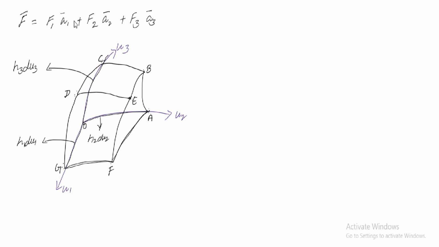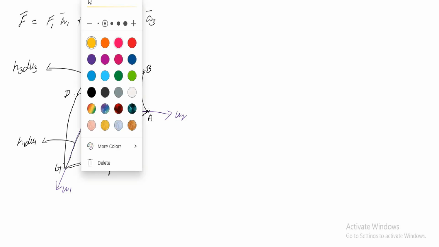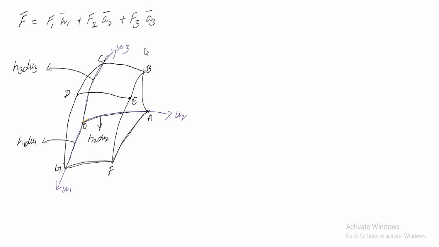Let us consider this surface O, A, B, C, O. It means nothing but we are considering this one. Let us highlight it with another color. I am considering this one, O, A, B, C, O. I am considering this surface. So for this surface, now tell me, this surface is defined between u3 and u2. Got my point? O, A, B, C, O is a plane which is defined in u3 and u2.